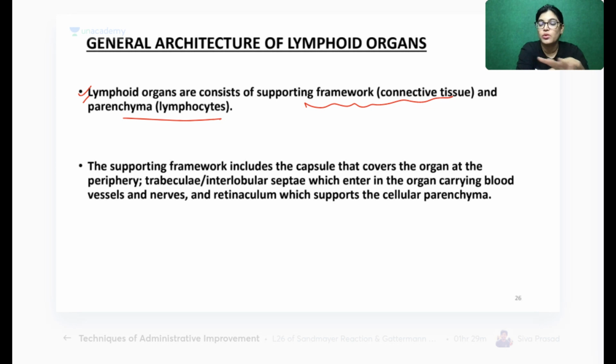In thymus, there are no reticular fibers. Actually, thymus does not have reticular fibers; it has epithelio-reticular cells, that behave as a connective tissue framework. Anatomy is a subject of variation. 90% of the time everything is the same, but 10% of the time there is slight deviation. So thymus does not contain reticular fibers but contains epithelio-reticular cells.